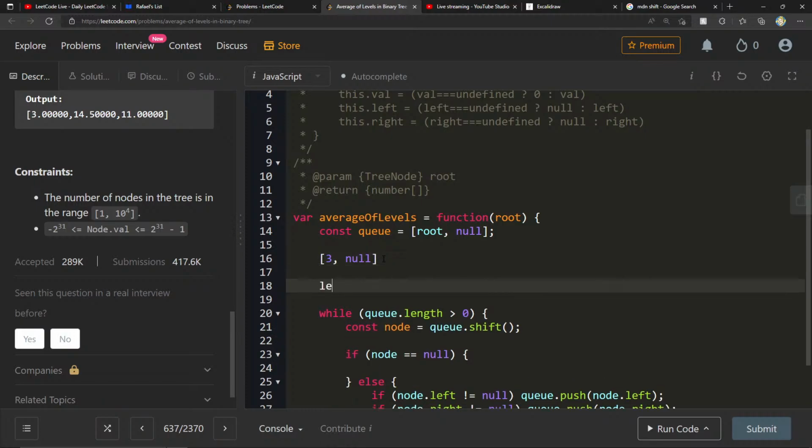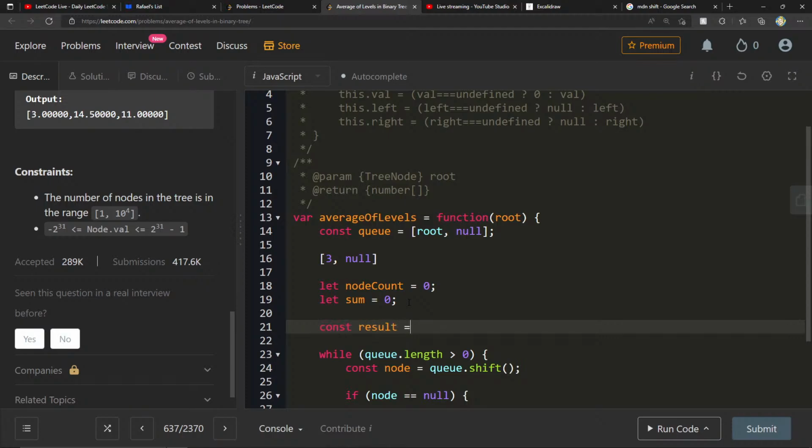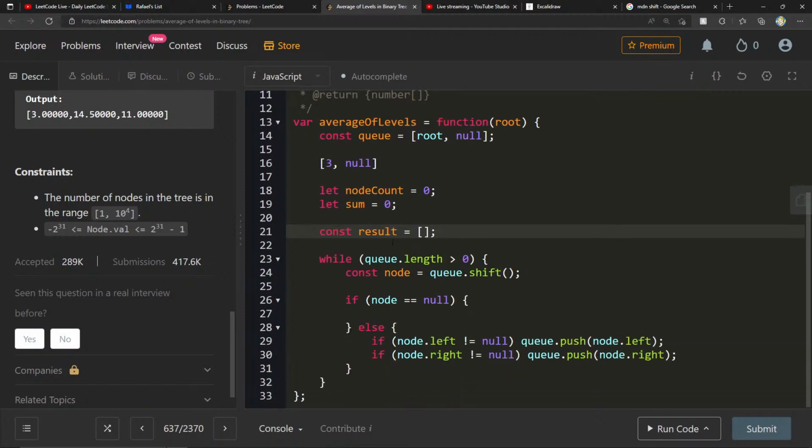Let's go ahead and create, let's say node count equals 0. This is going to be the amount of nodes on a specific level. And we can also say total equals 0. Or perhaps sum. I think that would be a better thing, right? And let's also make another variable here that we'll use to keep track of our results. So we have const result. So what needs to happen? The first time we shift this, right, we pop 3 off.